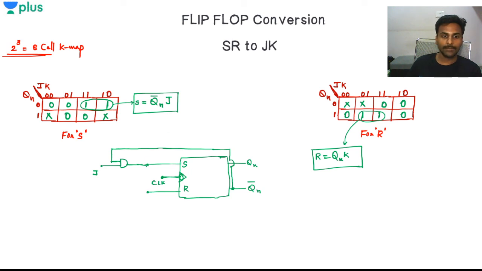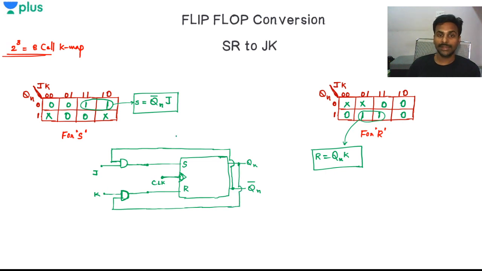Now similarly, what's the value of R? Qn into K. So I'll have an AND gate here, and one input is K, other input is Qn, right?